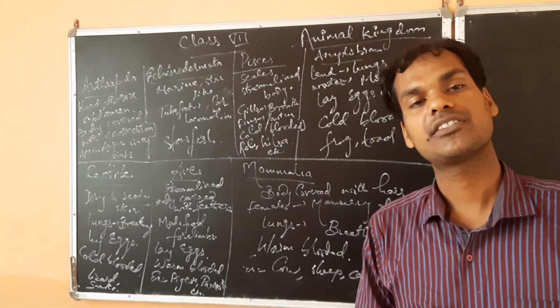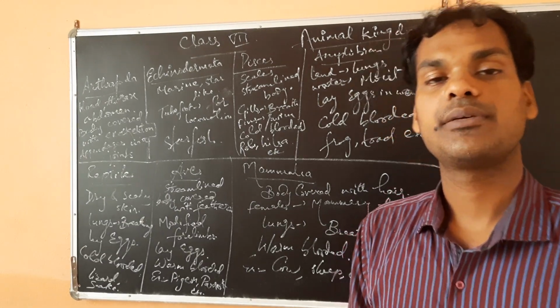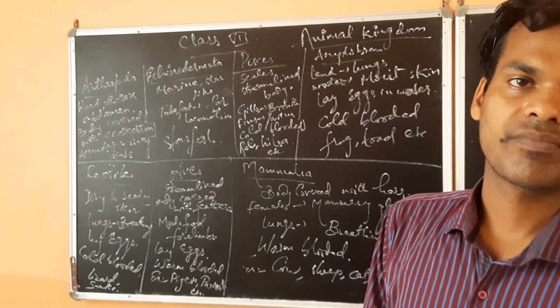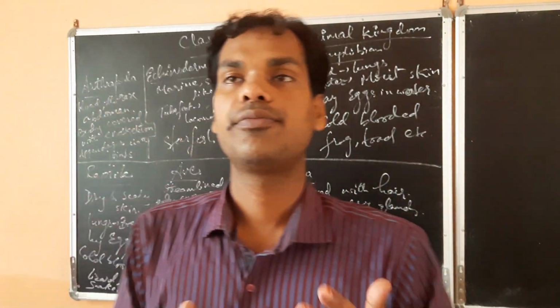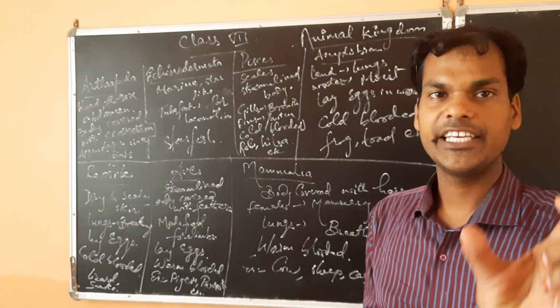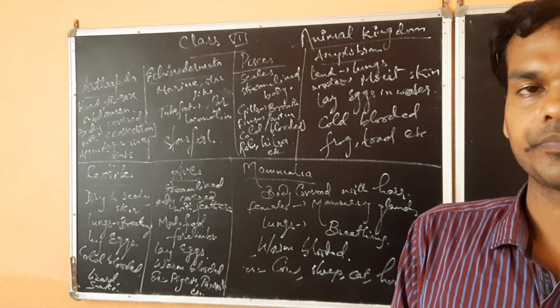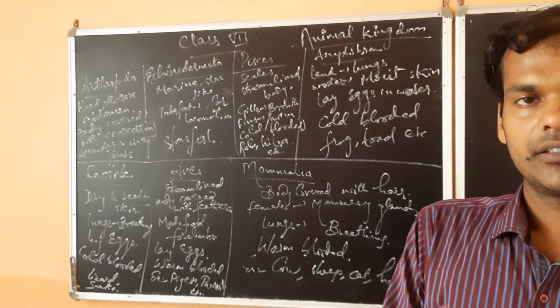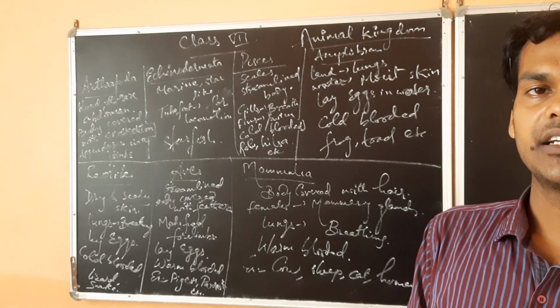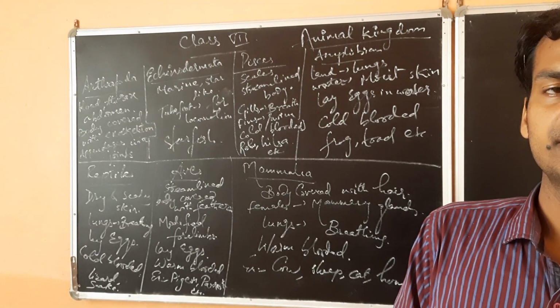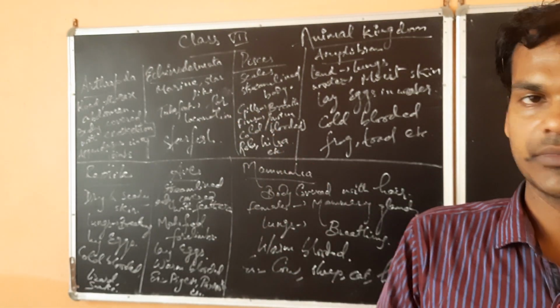Vertebrate means skeleton will be present inside their body. In simple ways you can tell that if any invertebrate is dying or if it is dead, then after some time you will not get anything from their body.